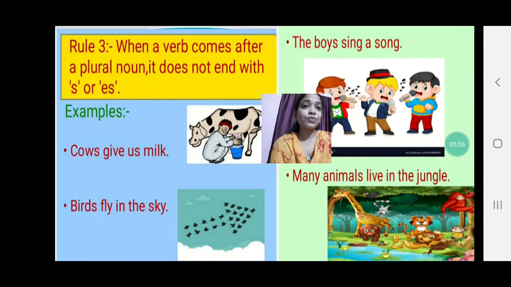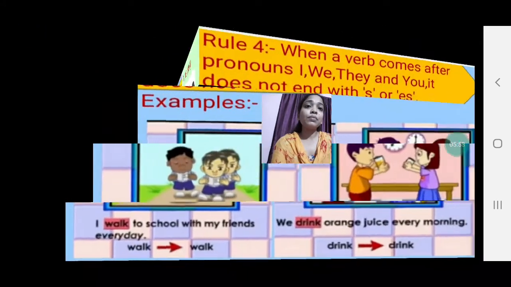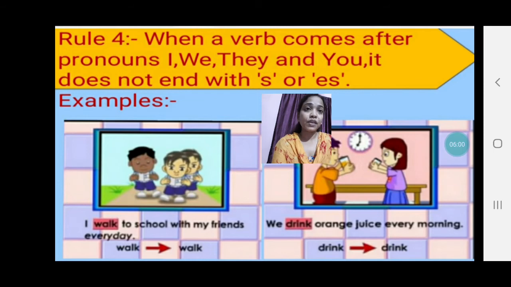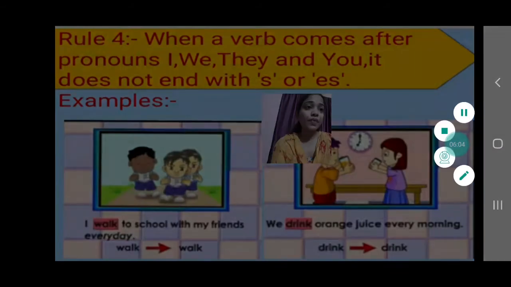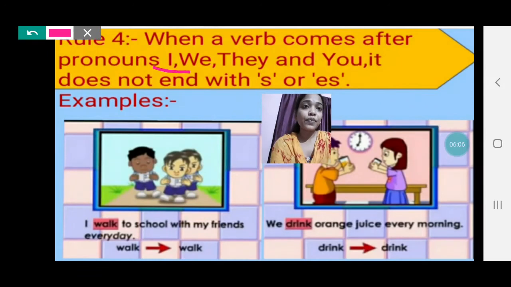Now we have to move to the next rule. Rule number 4. When a verb comes after the pronouns I, we, they and you, it doesn't end with s or es. So whenever a verb comes after the pronouns I, we, they and you, there is no change.